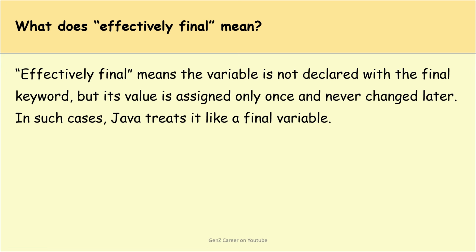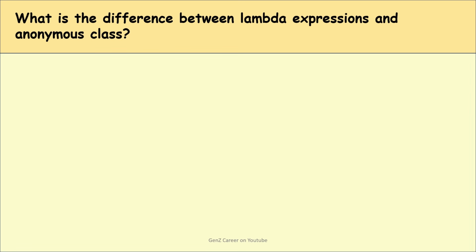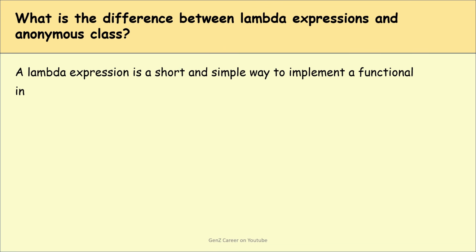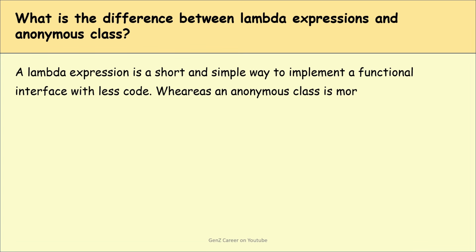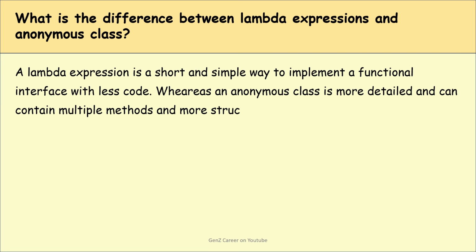Okay. What is the difference between lambda expression and anonymous class? A lambda expression is a short and simple way to implement a functional interface with less code, whereas an anonymous class is more detailed and can contain multiple methods and more structure. Are you getting my point? Lambdas are mainly used when we only need to implement one method quickly.